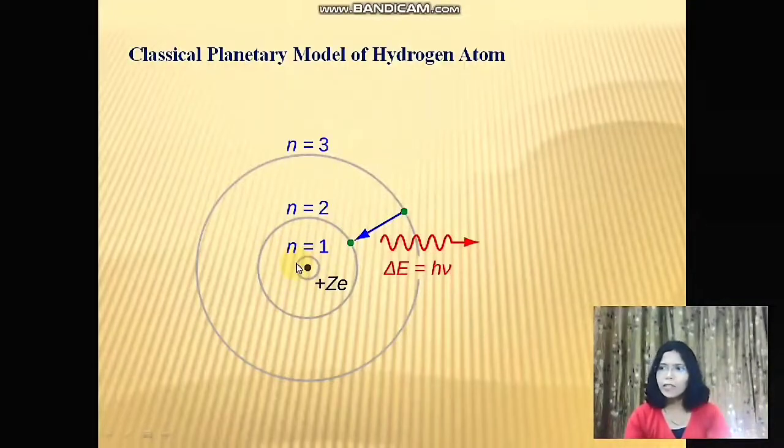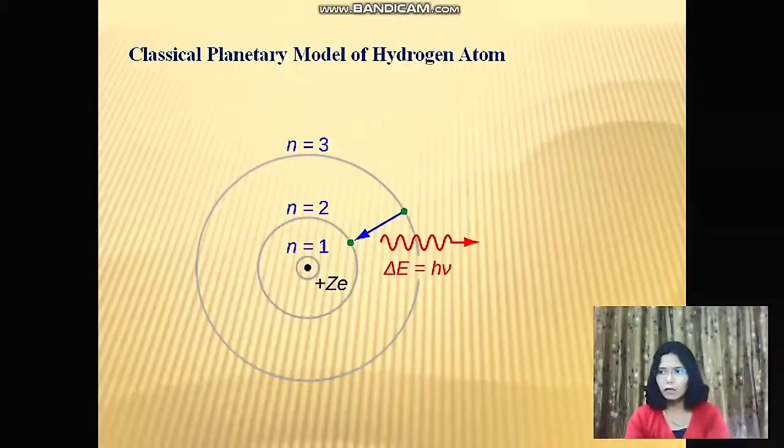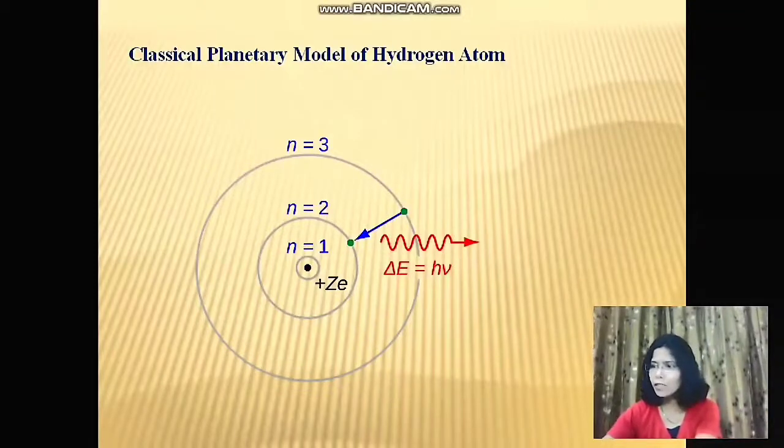So we are attempting to describe hydrogen, helium plus, lithium plus plus, and the centripetal force required for the circular motion must be balanced by the Coulomb force. Classical physics predicts that the atom should collapse in a fraction of a second. Failure of this classical physics.